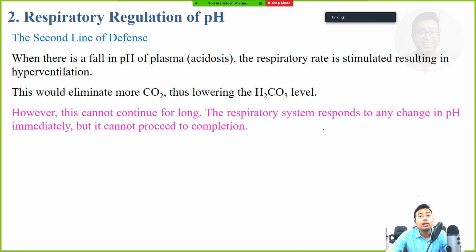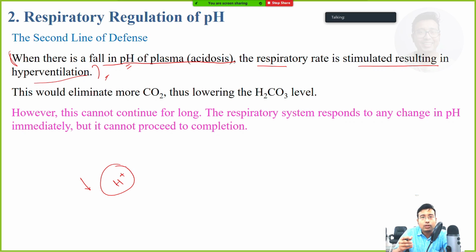The key point here is that whenever there is a fall in plasma pH, that is acidosis, the respiratory rate is stimulated, resulting in hyperventilation. Very important. It means whenever there is lowering of pH, there is excess production of acid.